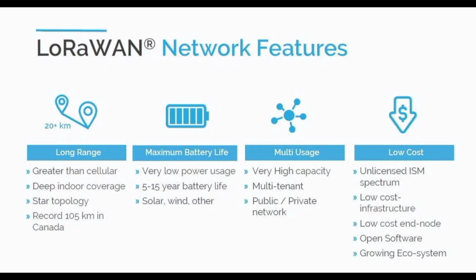These are the LoRaWAN network features. Here is what makes LoRaWAN special. First, it works over kilometers, even in rural areas, so it covers long range. Next, it's extremely power efficient and perfect for battery-powered sensors, so it has maximum battery life and very low power usage. Then it also has multi-usage characteristics, and it's cost effective, low cost.